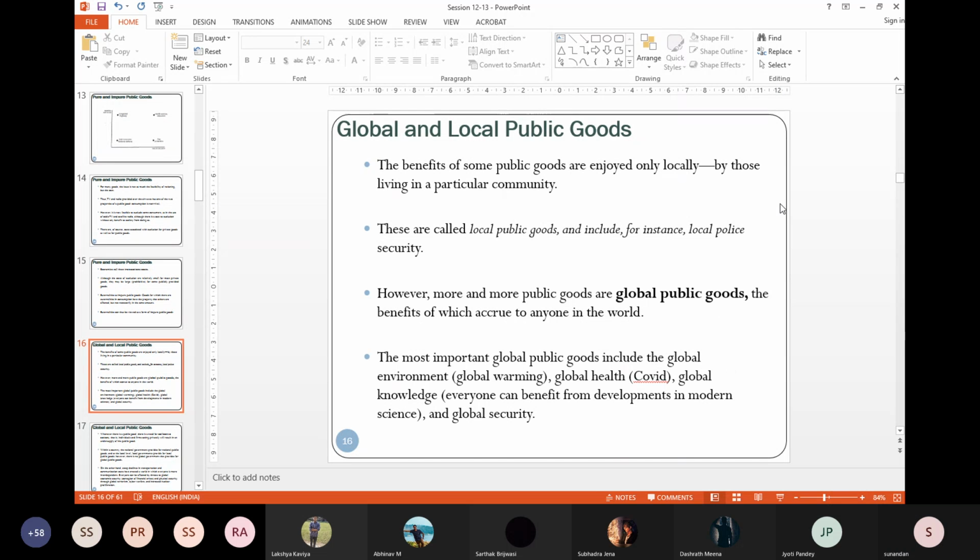Now, there can be global and local public goods. Obviously, from the definition, you can understand a local police. But there are global public goods. Take, for example, the global environment. We're always talking about global warming. This COVID outbreak, it's about global health. And there is a particular concept of global security also.